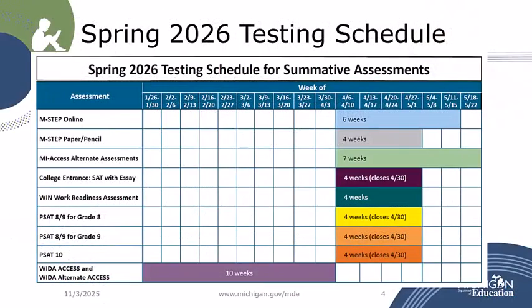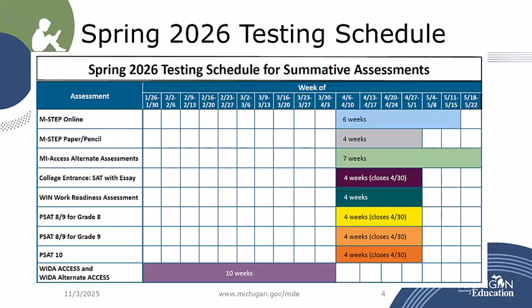This slide displays the Spring 2026 testing schedule, which includes all three assessments included in the Michigan Merit Exam. This schedule is located on the MME webpage under General Information. Note that the College Board digital testing window for SAT with Essay, PSAT 10, and PSAT 8-9 for Grade 9 and PSAT 8-9 for Grade 8 is April 6 through April 30th. There will be no College Board testing for those assessments on Friday, May 1st. Schools can test all their students on a single day within the window or use multiple days within the window.